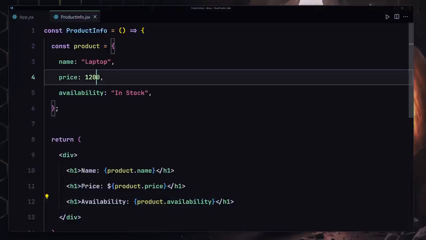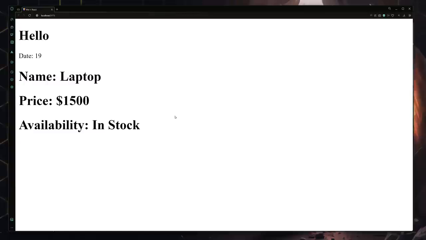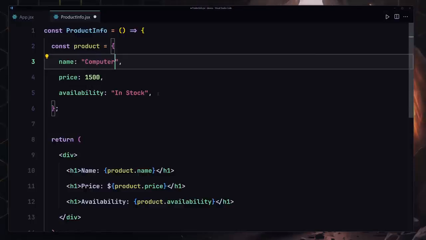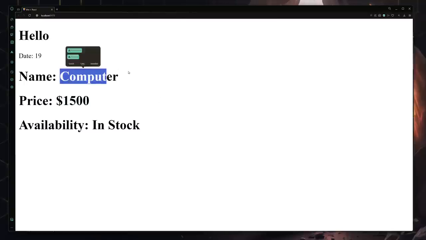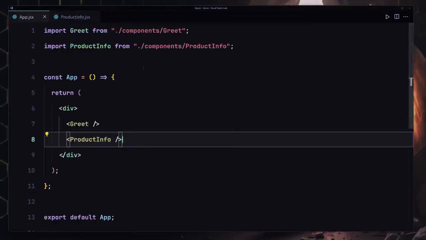Now if I change any of these values, so instead of 1200 I'm going to change that to 1500, it's going to totally render there dynamically, and we can also change that to computer instead, and now it's going to give us a computer. Okay, so yeah, that was our challenge about the dynamic content.